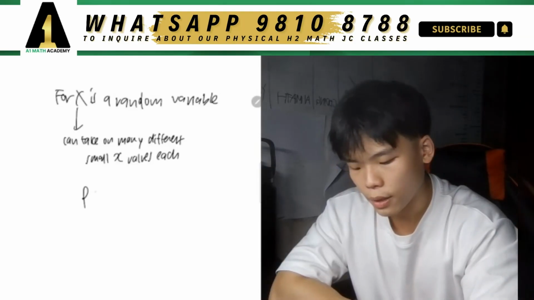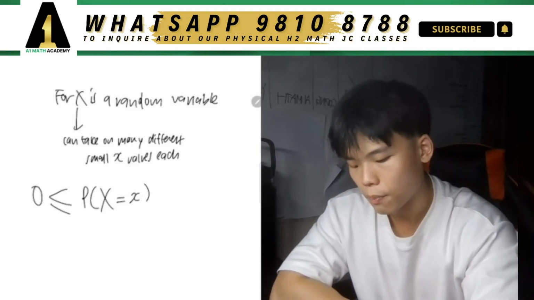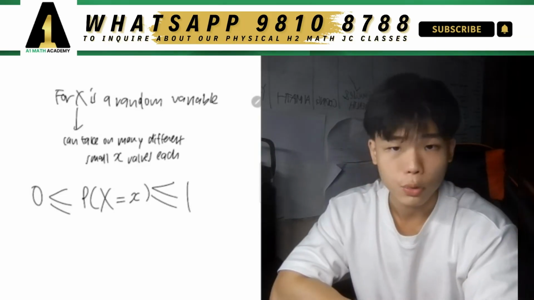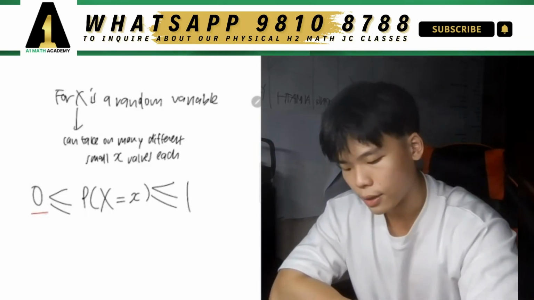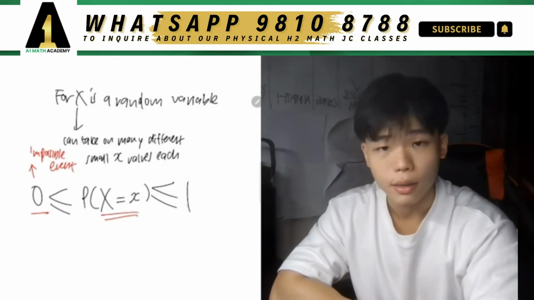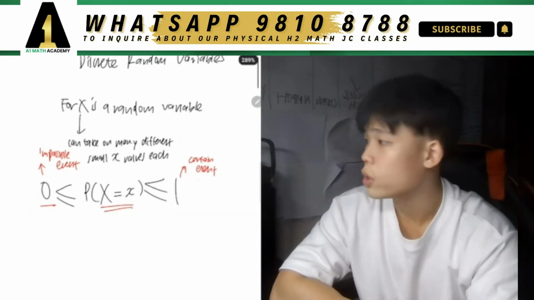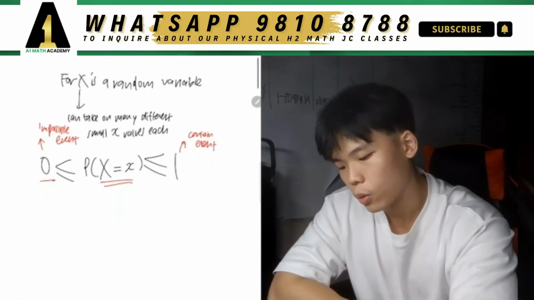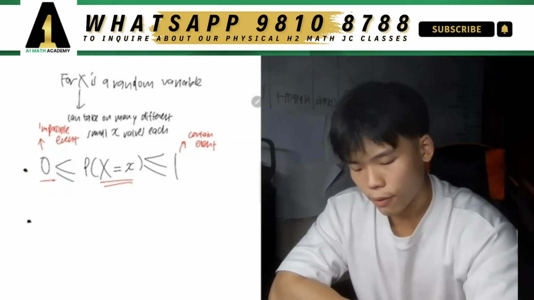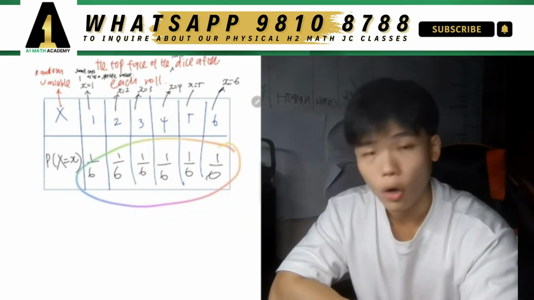So the probability of big X taking on a specific small x value will always be bigger than or equal to 0 and less than or equal to 1. This is something that you already know. If it's 0, this is an impossible event, and if it's 1, this is a certain event. This is the first thing that we already know. Now, the next thing is that for all of these values over here, you realize that every single one of them add up to 1.